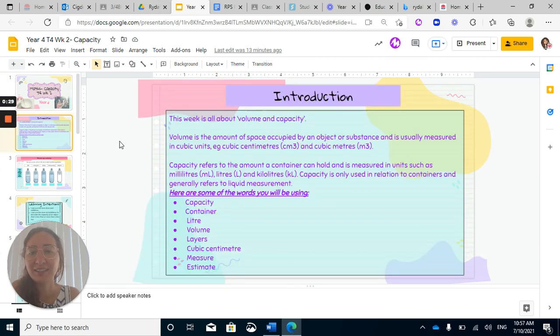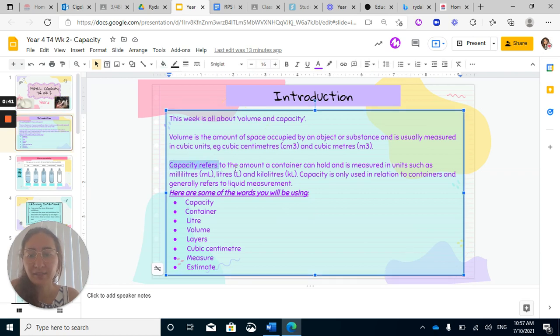So let's get started. Your introduction here is all about volume and capacity. I'd like you to read these paragraphs, but I'm going to read to you the capacity paragraph. So here, capacity refers to the amount a container can hold and is measured in units such as milliliters, liters, and kiloliters. You would have heard this a lot. We've done it previously.